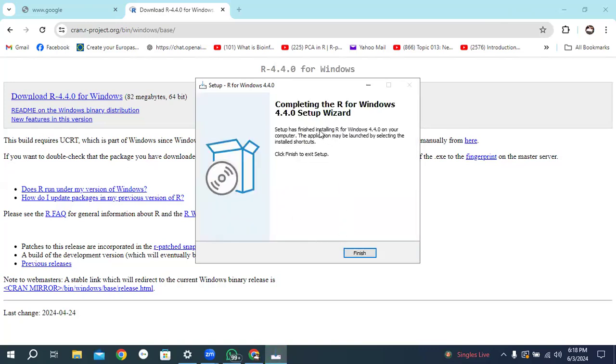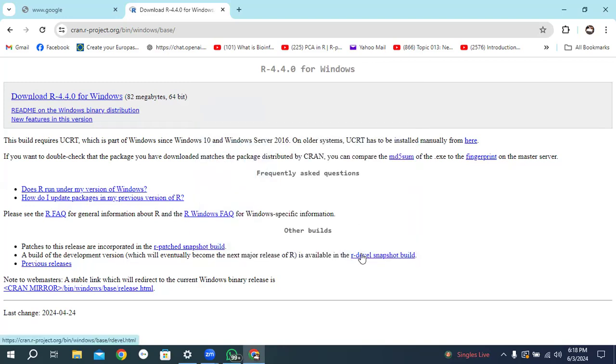Now I have done the installation successfully. Completing the R for Windows 4.4.0 setup wizard. Setup has finished installing R for Windows 4.4.0 on your computer. The application may be launched by selecting the installed shortcut. Click on Finish to exit setup. So just click on the Finish button. Now I have successfully installed this app.